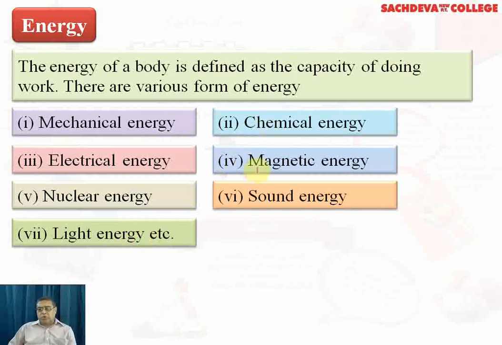Magnetic energy is in joules, but we can also express it in Webers. Sound energy is expressed in joules, but also in decibels. Remember that our eardrum is very sensitive and responds to 10 vibrations in 1 second. That is, 10 syllables of sound will be responded to in 1 second by the normal human eardrum.